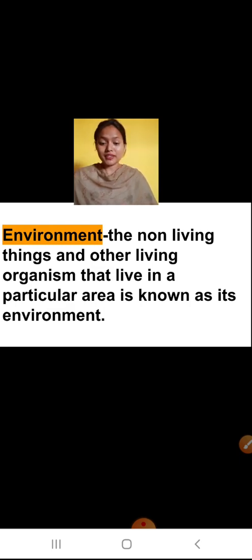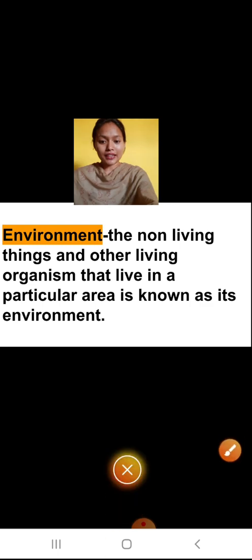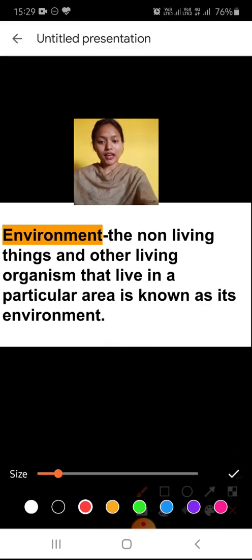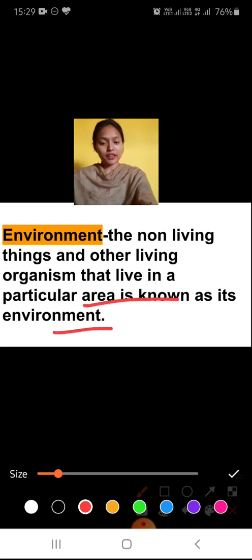As we are talking about environment, so what is environment? Environment is the living things and the non-living things that live in a particular area is known as its environment. As we are living in this environment, all the things surrounding us is our environment. So living and non-living things that are living together, sharing the same environment. So environment is the things that surround us.